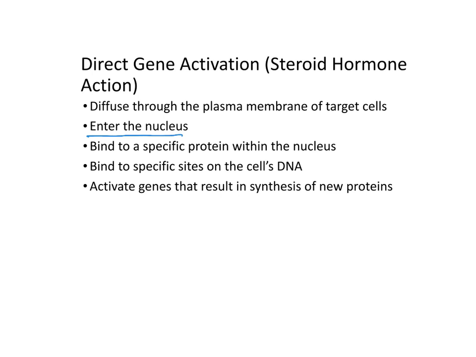There, it can bind to a specific protein within the nucleus, and it can also bind to specific sites on the cell's DNA. And by activating genes in the DNA, it can result in the synthesis of new proteins. And so the hormone can activate the DNA to produce specific proteins, and those proteins can potentially change the activity of the cell.